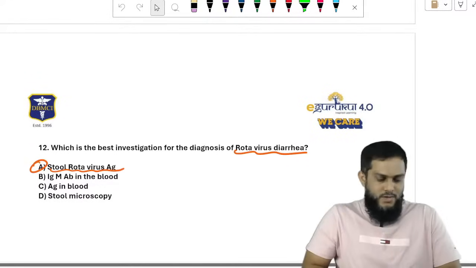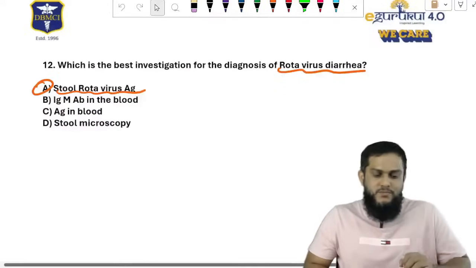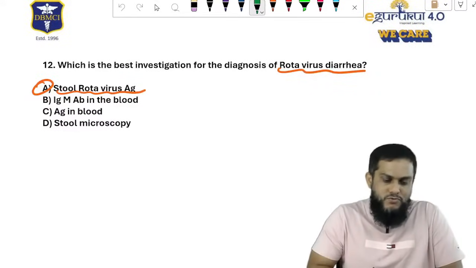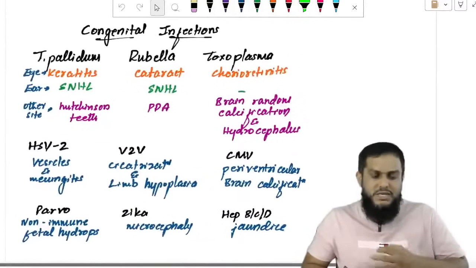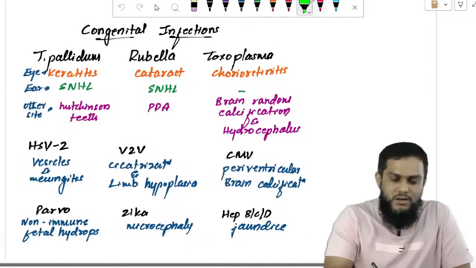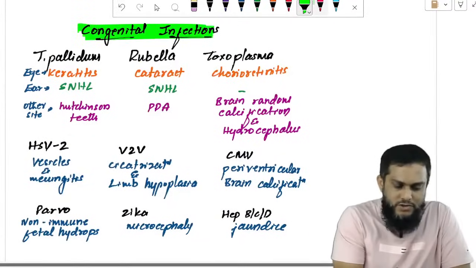Okay. So with that, we were discussing rotavirus. The best investigation for the diagnosis of rotavirus, I told you, is stool antigen detection. Okay, next topic. So next topic is congenital infections.